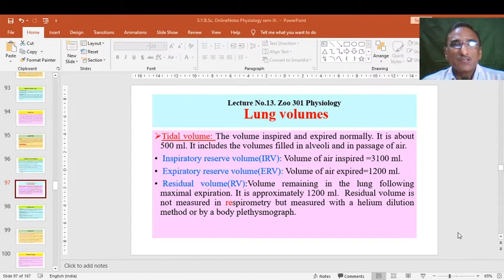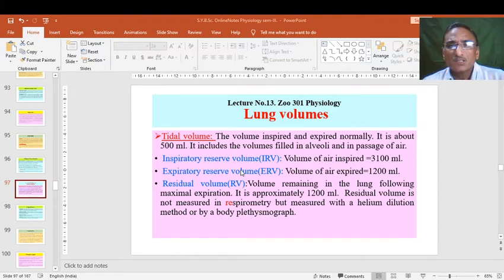So, last time we have seen the lung capacities, the lung volumes, and the total capacity of lung acquiring the air, and some of them is inspired, some of them is expired. We have seen everything. Right now, we will see the lung volumes first in detail.